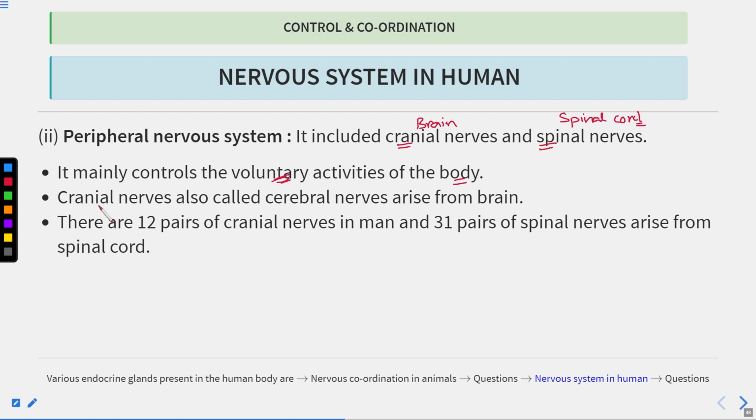Now first let's talk about the cranial nerves. Cranial nerves are also known as the cerebral nerves, and they arise from the brain. The word cranial is related to the brain, as is the word cerebral. There are 12 pairs of cranial nerves in man, and 31 pairs of spinal nerves that arise from the spinal cord. So cranial nerves arise from the brain, whereas the spinal nerves arise from the spinal cord.